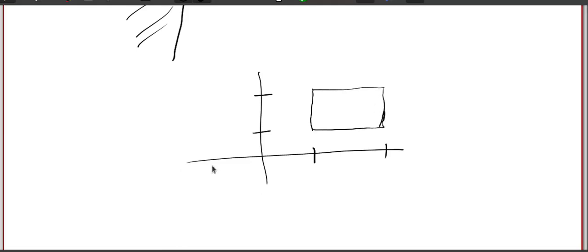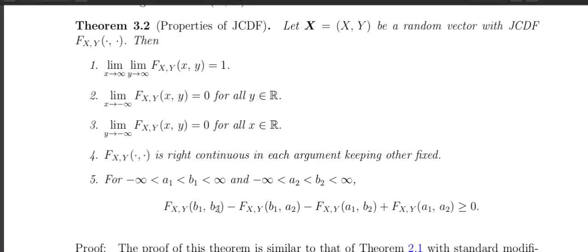Now the corresponding property for the joint cumulative distribution function is that the probability that the random vector (X, Y) belongs to this rectangle is greater than or equal to 0.